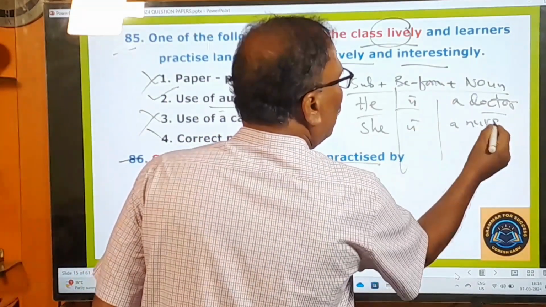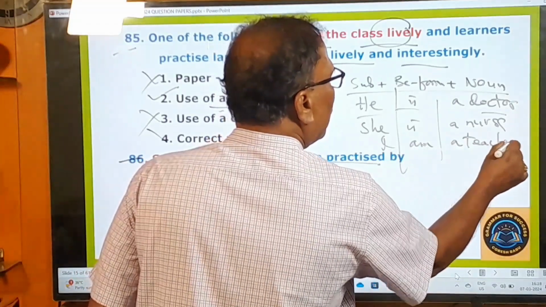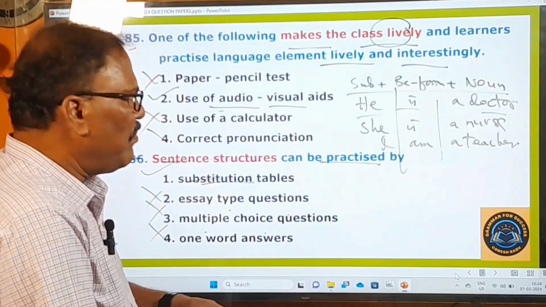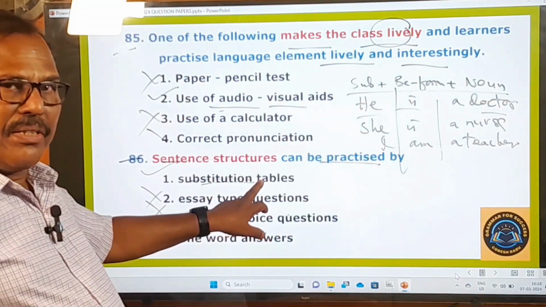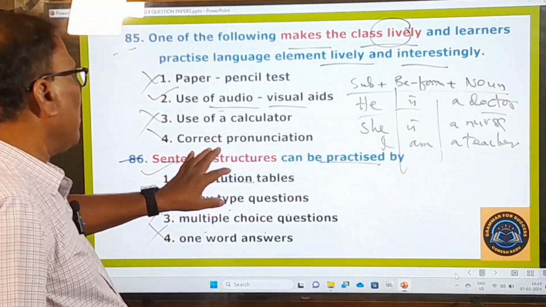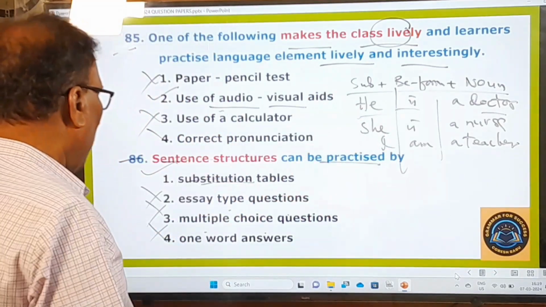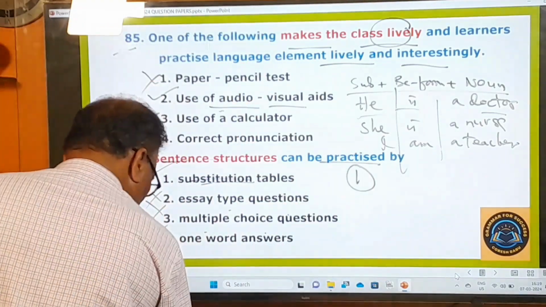It's a be form, only be form. I am a teacher. Something like that. You can make so many. This is called the substitution table, right? So only through this substitution table we can learn sentence structures, right? And your answer is therefore going to be number one. And now let's move on to other questions.